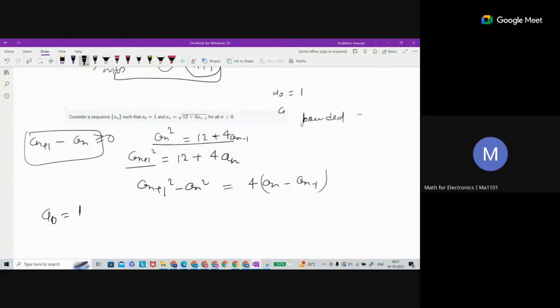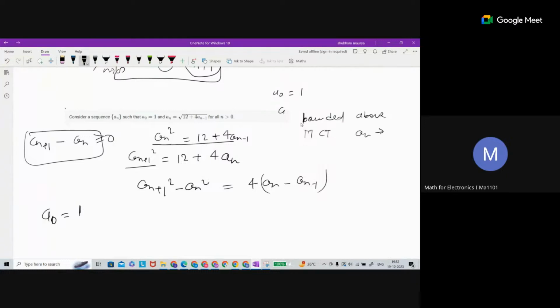Suppose this is bounded above, and you said this is increasing. So what is going to be in that case? MCT you can apply. And MCT then applies. And then this is going to be L square is equal to 12 plus, if you take the limit on both sides, what is going to be? L square is equal to, if you take the limit, is L.